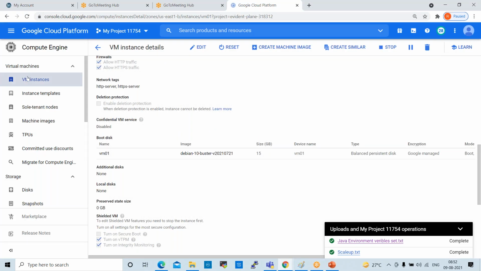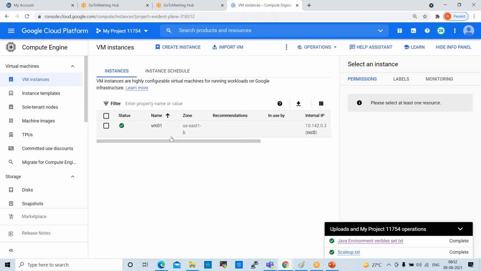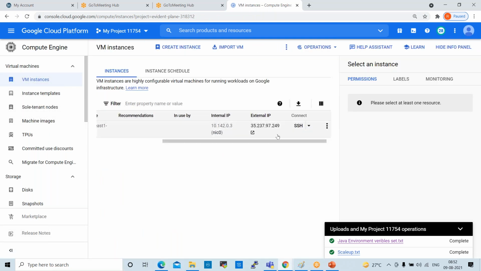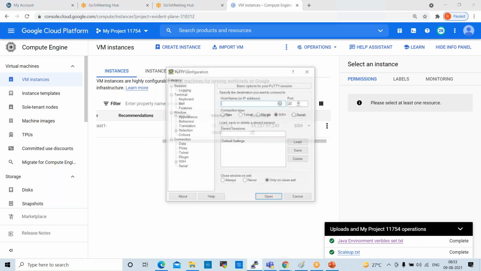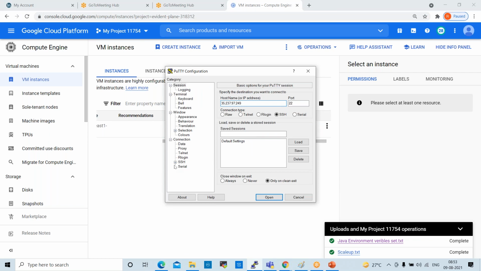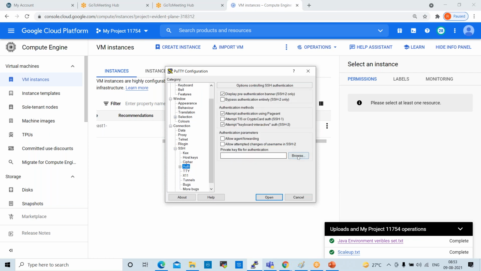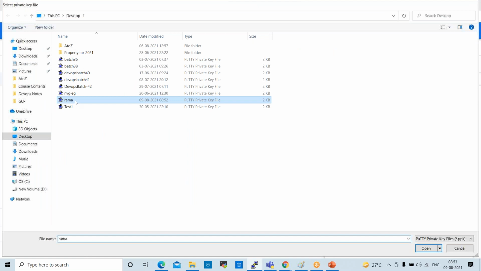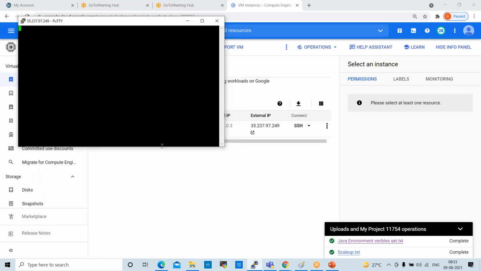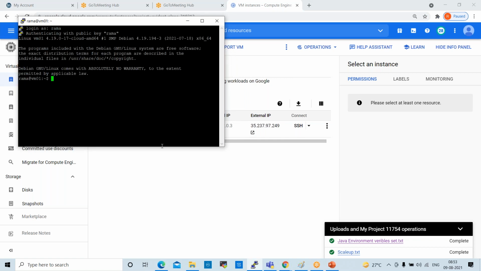Now I want to connect to this VM instance. So copy the external IP, copy this, open PuTTY, paste here. SSH authentication, browse. You can select your key pair, the Rama key. Open. Now it is asking for the username. You can give the user. Now I am able to connect. This is another way, SSH. Through SSH we can connect to this. I'll show you one more time quickly.